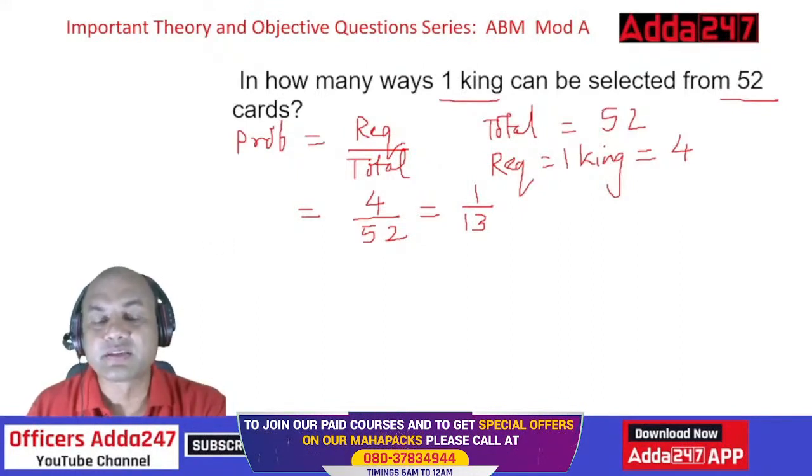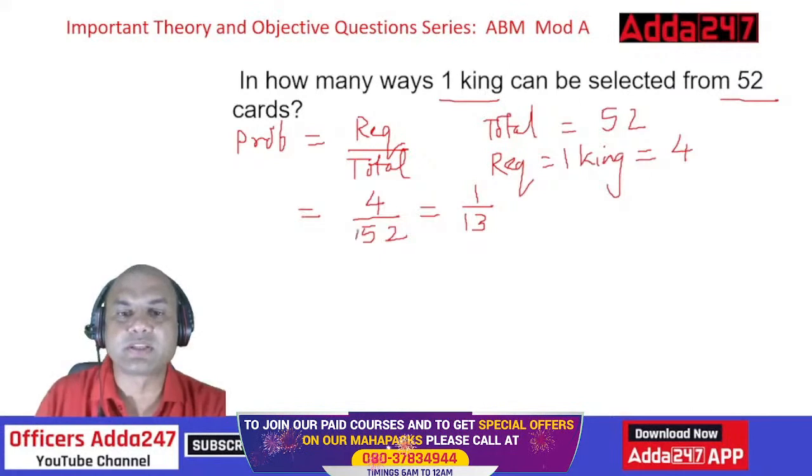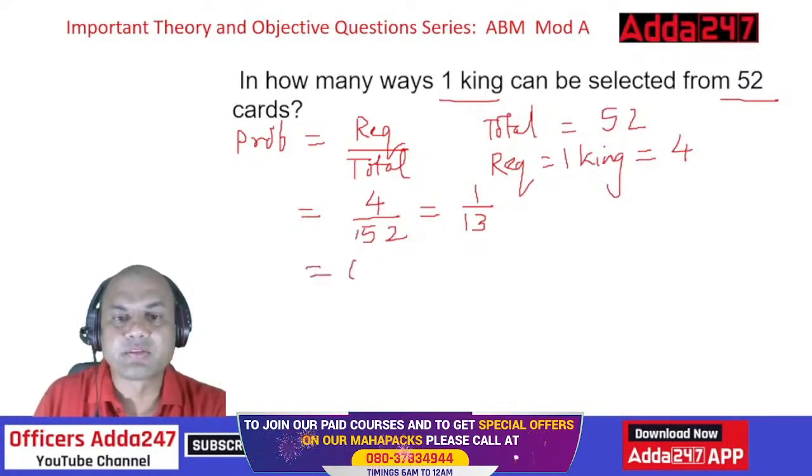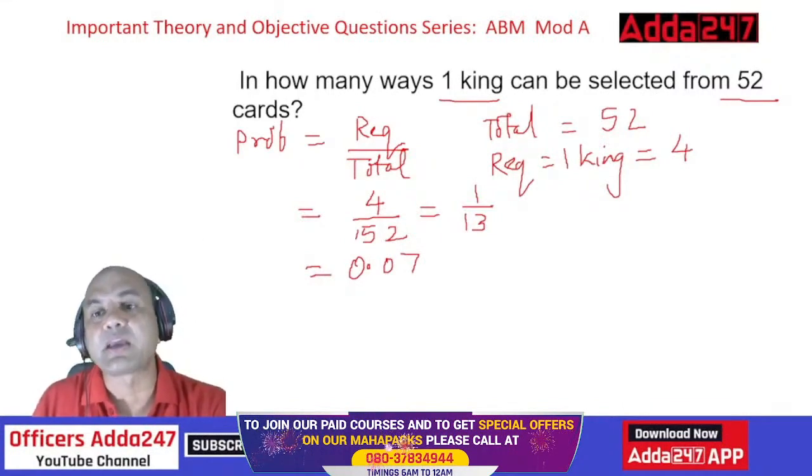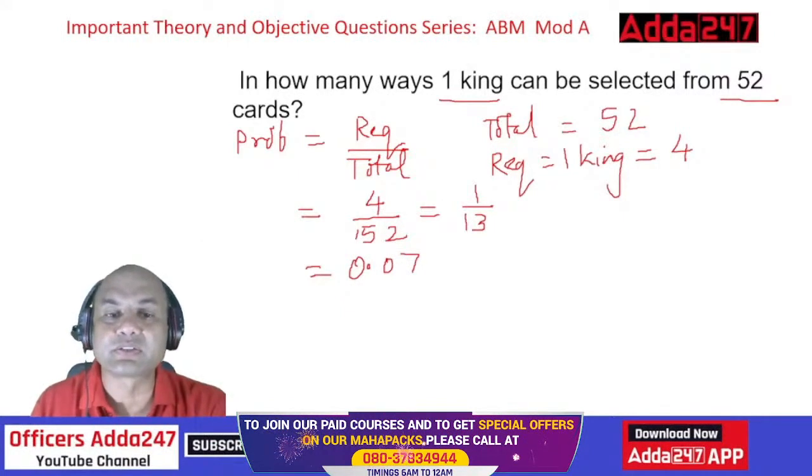So it is 0.07. That much is enough. So the probability of getting one king from a pack of 52 cards is 0.07.